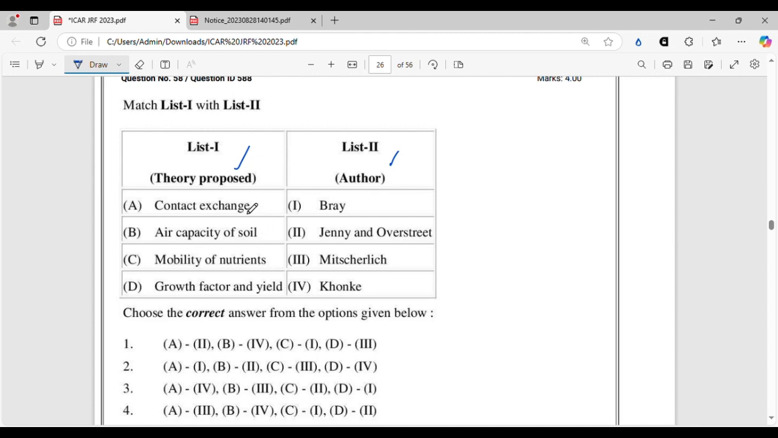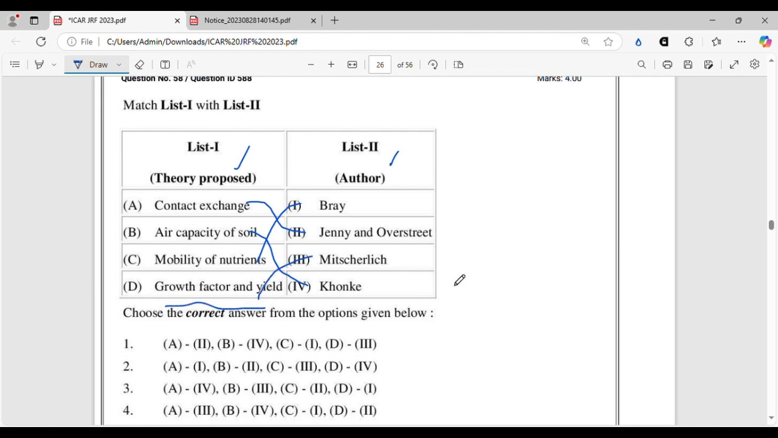Contact exchange was given by Jenny and Overstreet. Air capacity was given by Kohnke. Mobility of nutrients was driven by Bray. Bray's concept of nutrient mobility. Growth factor and yield concept was given by Misterly.